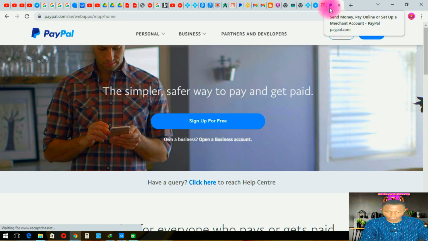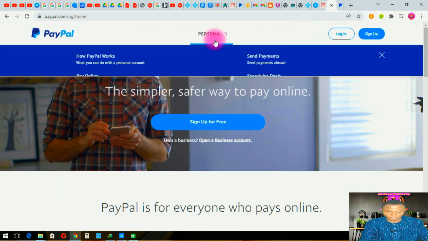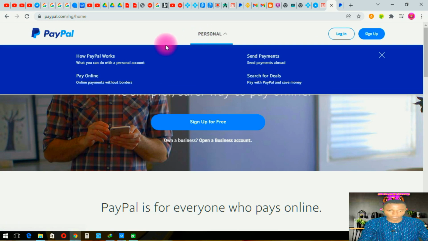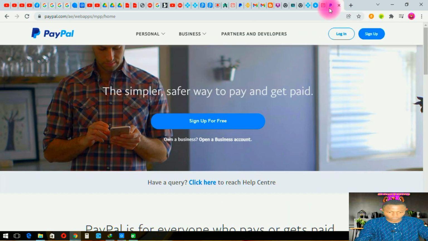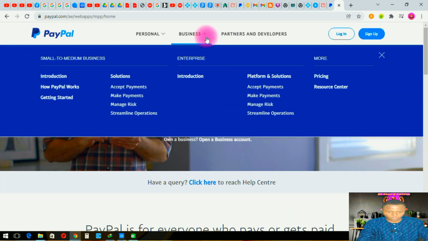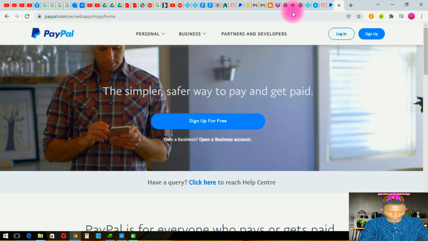When you check, there are differences between the PayPal for Nigerians and the other PayPal that we are using. This one is only personal, and in the personal account the features available are sending payments. You won't be able to receive payments in this one. But with the one that we are going to be using here, if you click on it, you will be able to do many sorts of things: accept payments, make payments, manage risk, a lot of things that are not there in the Nigerian PayPal.